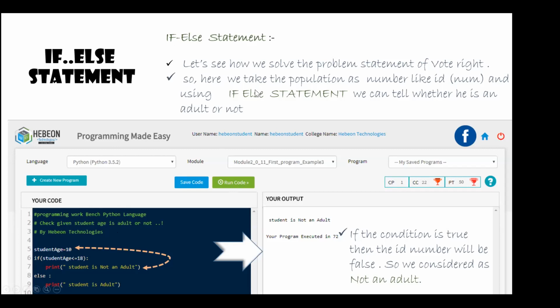Okay, in the system you might have seen some code challenges. That is how you are going to read the value. Instead of assigning a value like that, you are going to read it from the system input and validate it, and based on that you are going to get the output.